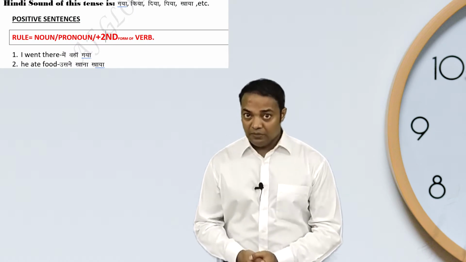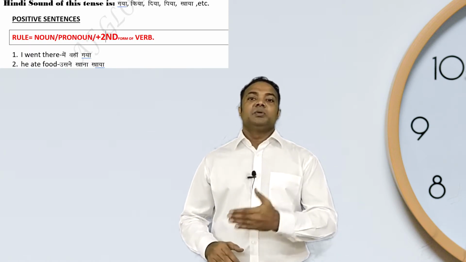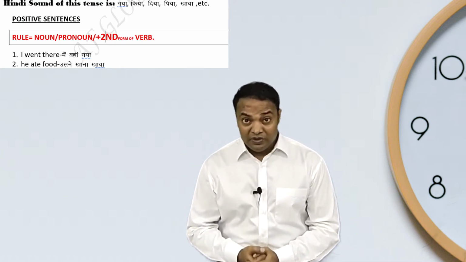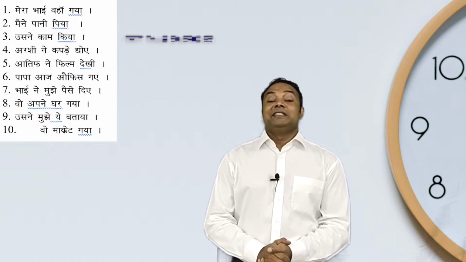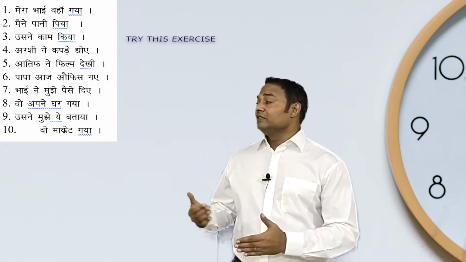And to commence with, I'll start with the positive sentences of simple past tense. The rule for positive sentences of past indefinite tense would be noun or pronoun, or we can say subject, plus second form of the verb, plus object. This tense is in a way easy also because there is no helping verb. Helping verb means is, am, are, has, have, had. There is nothing. We directly speak the second form of the verb after the subject, after somebody's name.